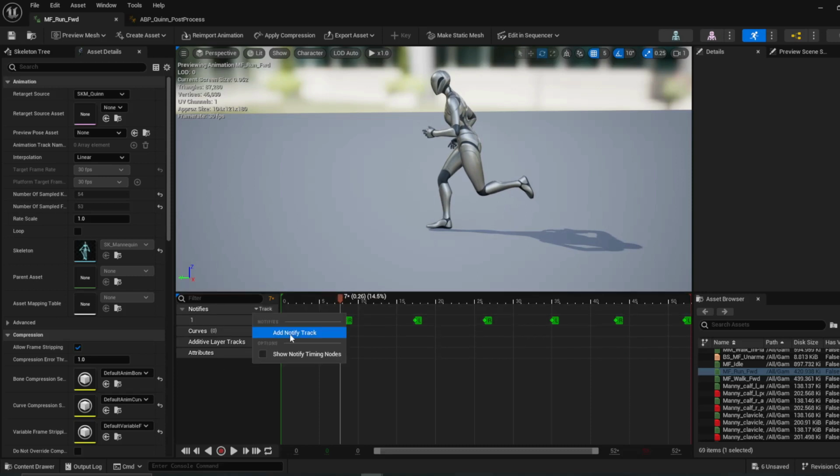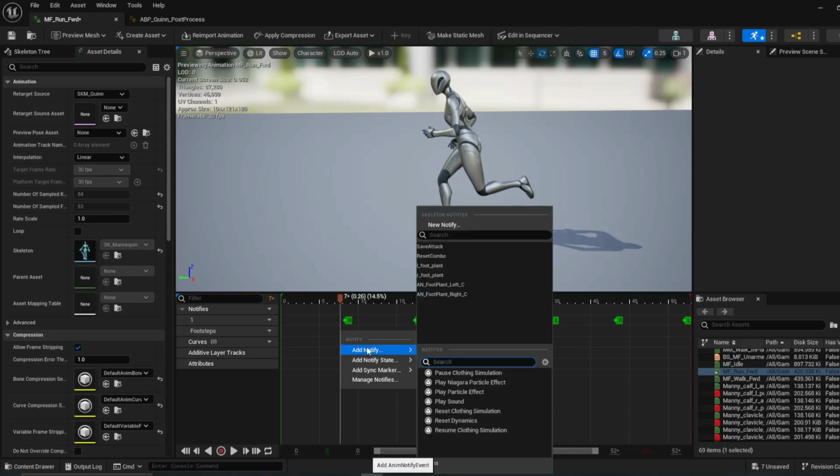And then I'm actually going to add a track. Let's name this footsteps. Okay, I'll right click, add notify.